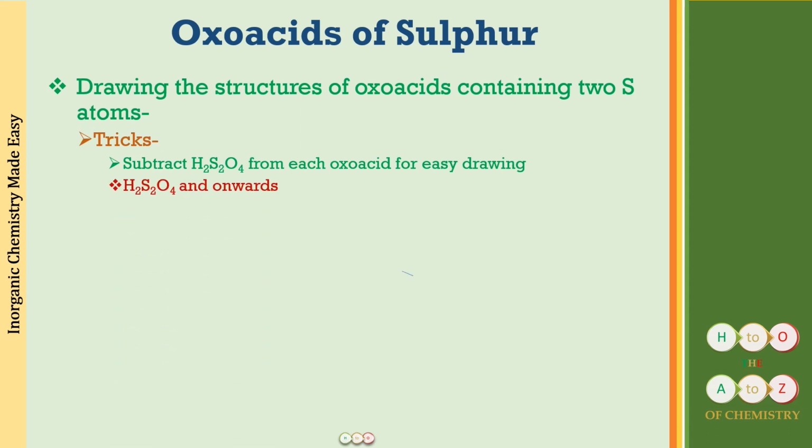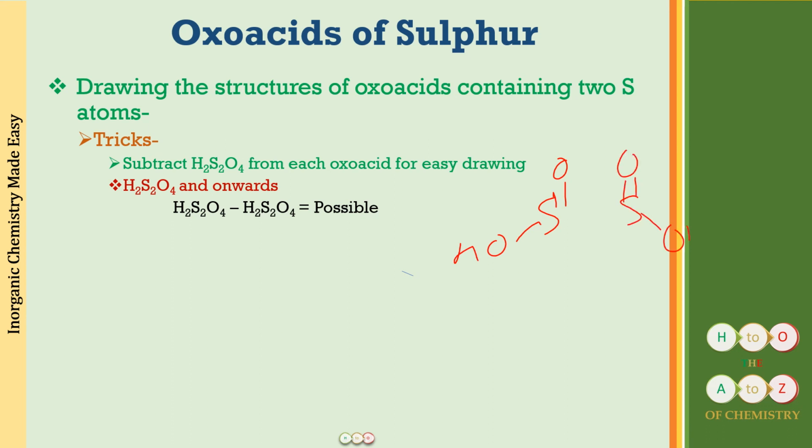Now the next we have is H2S2O4, and now I have written onwards also along with this, because in all of these structures after H2S2O4, we will be able to subtract this common unit, that is H2S2O4. We have one sulfur having a double bonded oxygen and OH, and now there is also a sulfur which is having a double bonded oxygen and an OH.